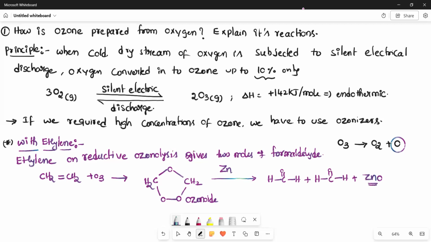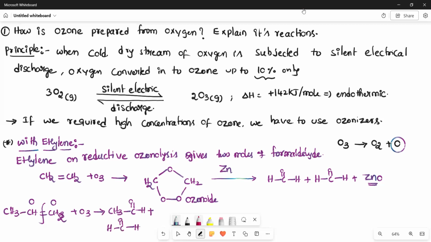If our structure is CH3 CH double bond CH2, the simple thing here is you have to add one oxygen here, one oxygen here. There you will get 1 mole of acetaldehyde plus another mole of formaldehyde.